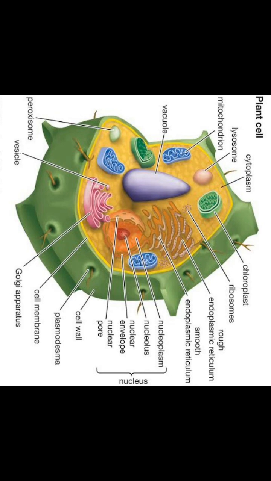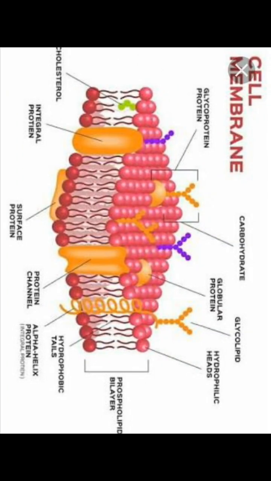In prokaryotic cells and in eukaryotic cells, the common membrane on the surface of the cell is nothing but the cell membrane. Understand? And that cell membrane structure we are going to discuss in detail in this video. Look at the diagram, everybody. So here there is a 3D cell membrane diagram. Now let us see the cell membrane and its structure and function in detail under eukaryotic cells.